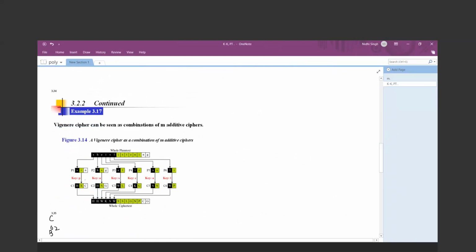The key characters are Pascal. P-A-S-C-A-L, Pascal is my key. So now I am dividing my plain text into 6 pieces. ठीक है, जितना मेरा लेंथ है की का उतना ही मैं डिवाइड कर रही हूँ अपने प्लेन टेक्स्ट को.